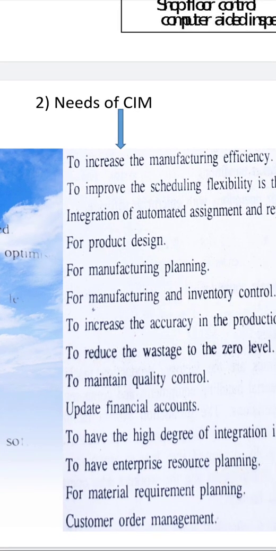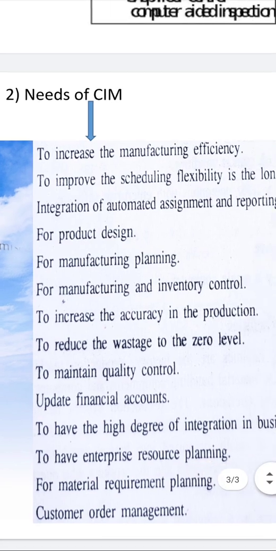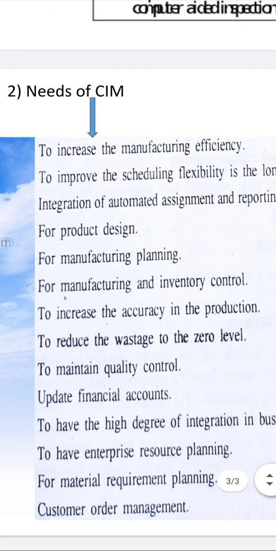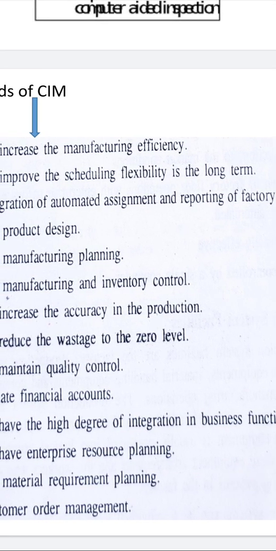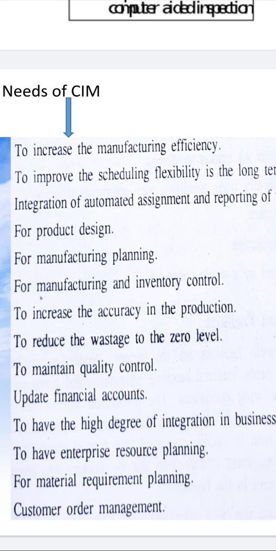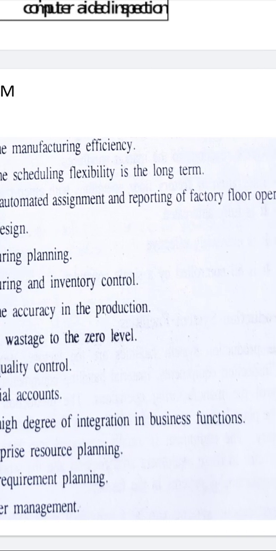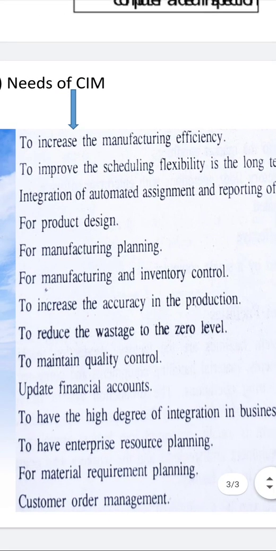In the needs of SIM, as you can see here, same here also, this is having a few points which you can read or note down. What happens if SIM is implemented, or requirement you can call, or functions you can call, needs of SIM. Manufacturing efficiencies increased, scheduling flexibility is a long term, integration of automated assignment and reporting of factory floor operations.